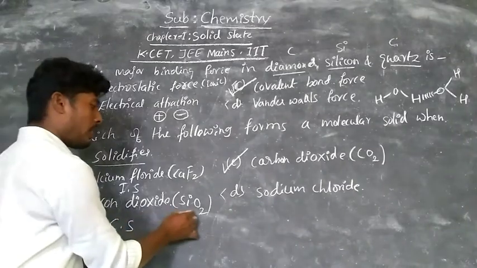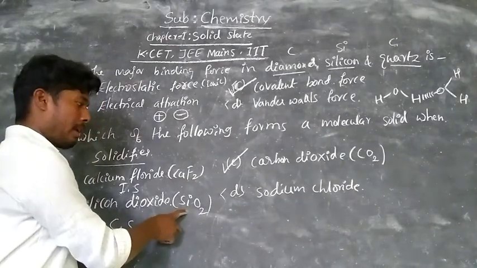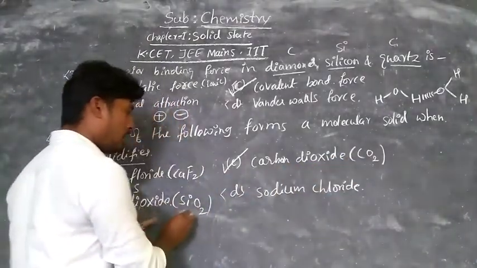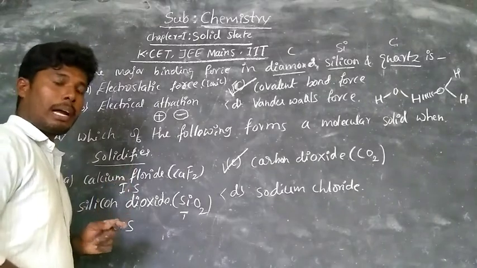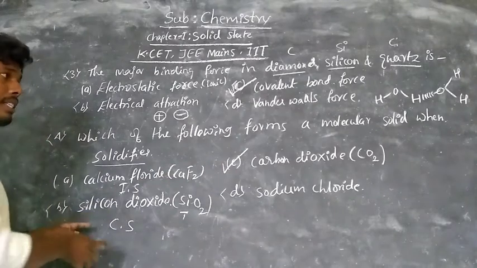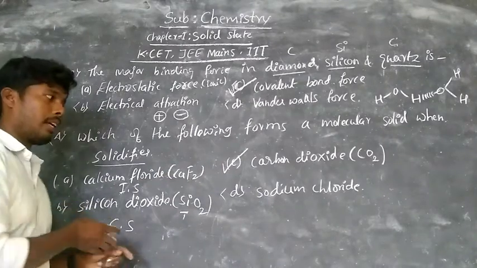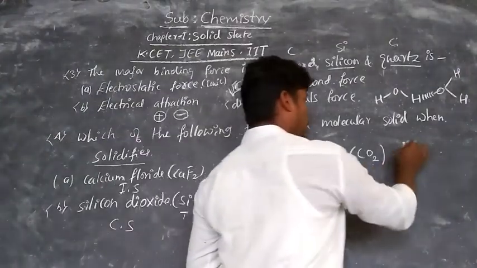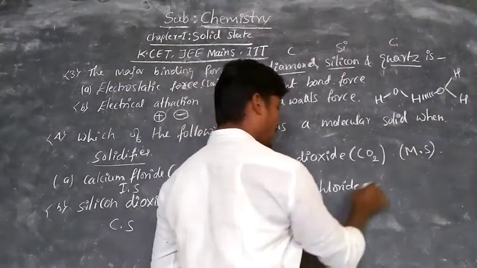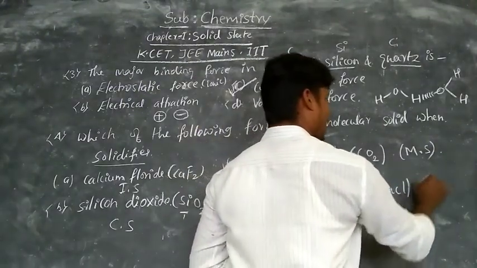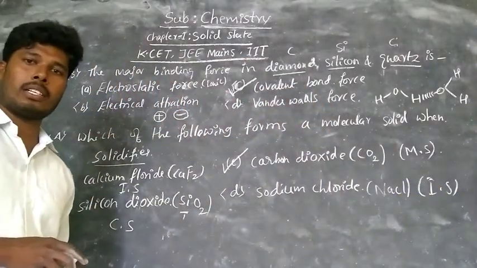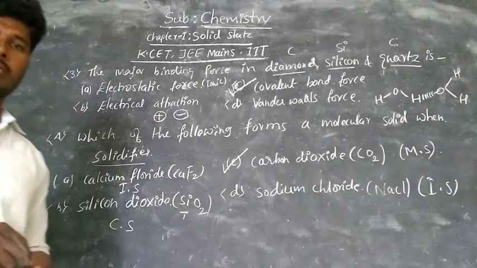Observe here, silicon is a non-metal, and we are comparing the electronegativity difference between silicon and oxygen. Silicon is less electronegative than carbon. However it is not a molecular solid, it is a covalent solid. Then this is an example of a molecular solid. And coming to sodium chloride, it is the best example of ionic solids. Therefore the right answer is carbon dioxide. Like that you confirm. Then take the next question.